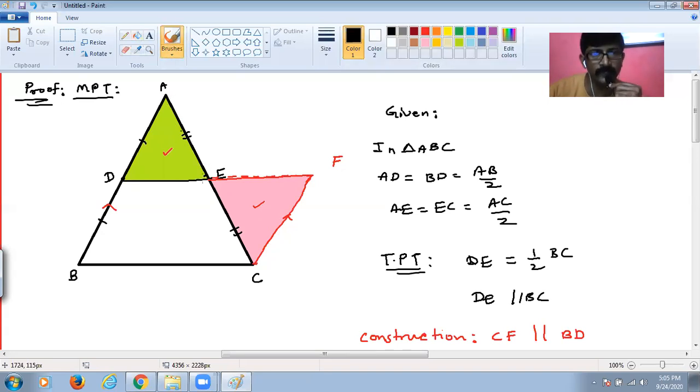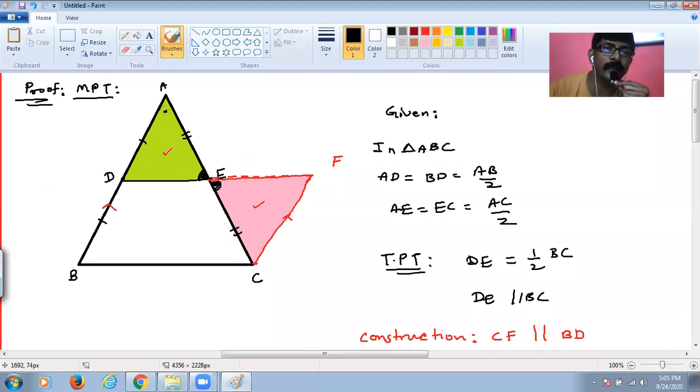We have already been given AE is equal to EC. That is one component. Now, to prove the two triangles are congruent, we need a minimum of three components. So let's figure it out. What are the other two components? This angle is equal to this angle, isn't it? Why? Because they are vertically opposite angles.